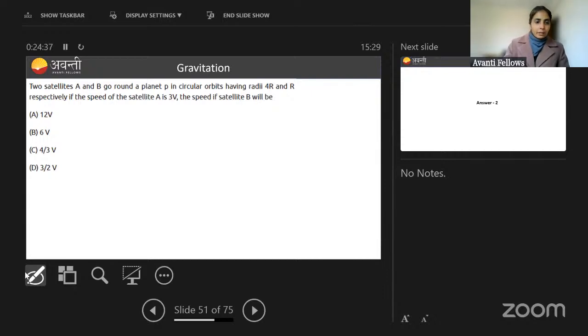Question is from orbital velocity, right? Two satellites A and B go around a planet P in circular orbit having radius 4r and r. So for one, radius is 4r, and for another, radius is r. If the speed of satellite A is 3v, then what will be the velocity of satellite B? Harish. Yes, very good.